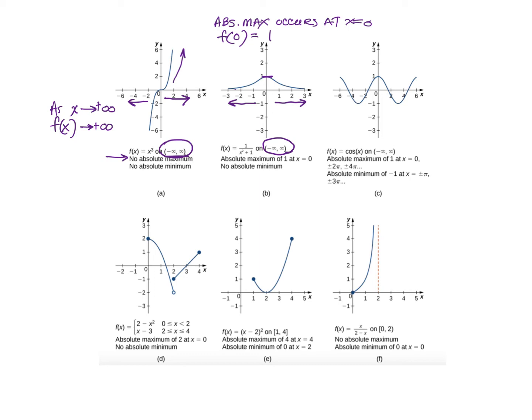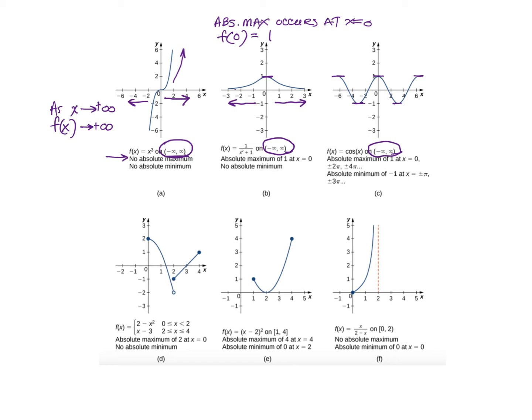In the third case, C, we have an absolute maximum and we have an absolute minimum. Notice that the absolute maximum happens here, and the absolute maximum, again, we would say is 1. It actually happens at multiple places, doesn't it? Assuming that this function goes on and on, the absolute maximum is 1, and it occurs in an infinite number of places. And the absolute minimum is -1, and it also occurs in an infinite number of places. So in this case, we have an absolute maximum and an absolute minimum.